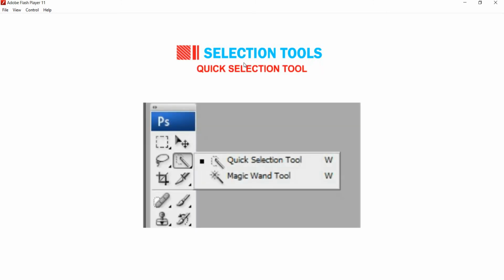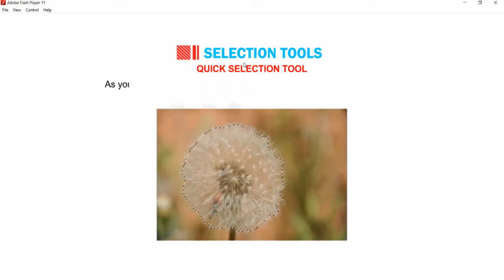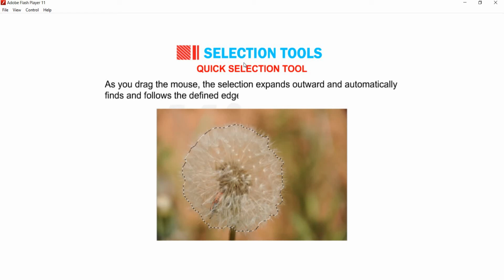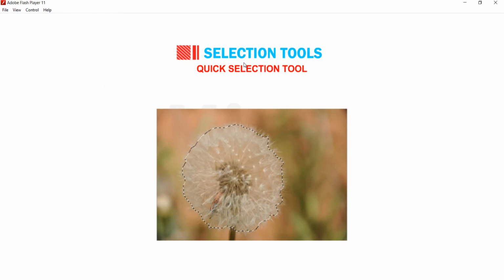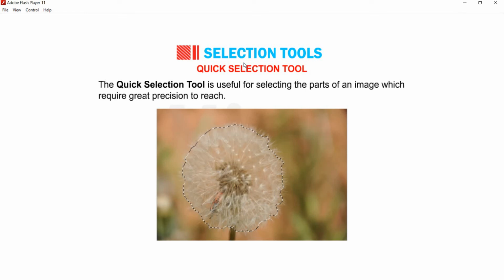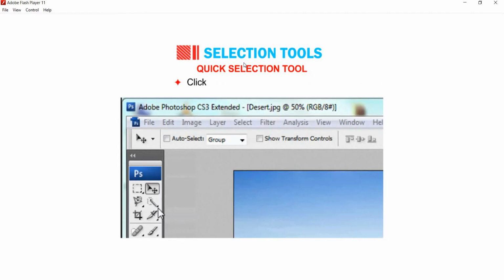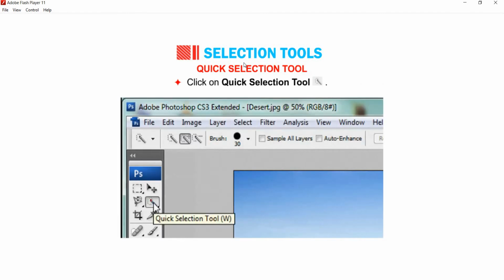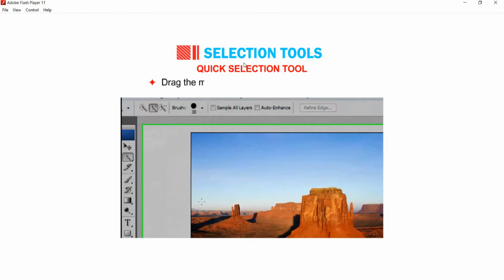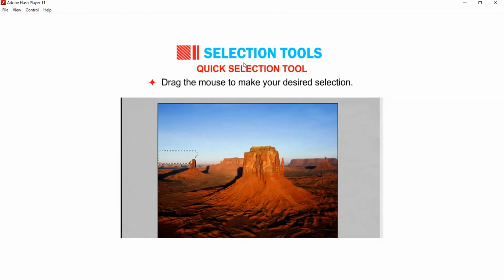Alright, let us now talk about the Quick Selection tool. This tool is used for quick selection. As you drag the mouse, the selection expands outward and automatically finds and follows the defined edges in the image. The Quick Selection tool is useful for selecting the parts of an image which require great precision to reach. Click on Quick Selection tool. Drag the mouse to make your desired selection.